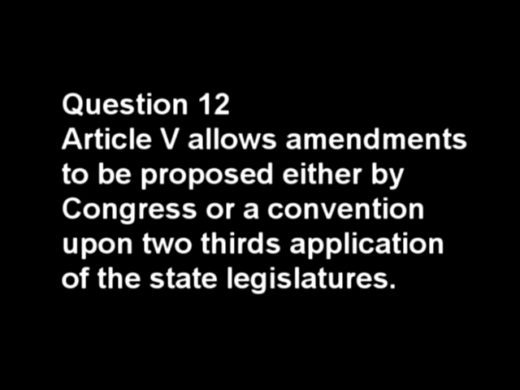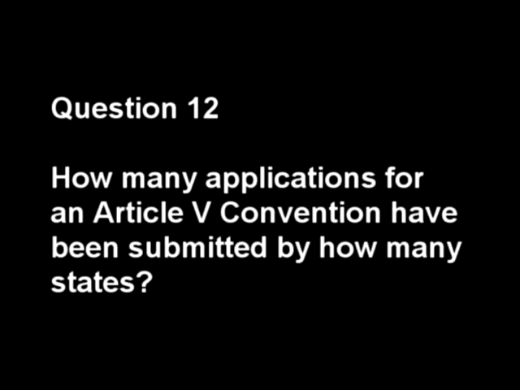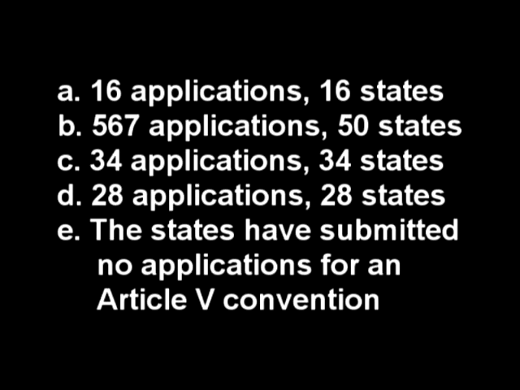Question 12. Article 5 allows amendments to be proposed either by Congress or by a convention upon 2/3 application of the state legislatures. How many applications for an Article 5 convention have been submitted by how many states? A. 16 applications from 16 states. B. 567 applications from 50 states.